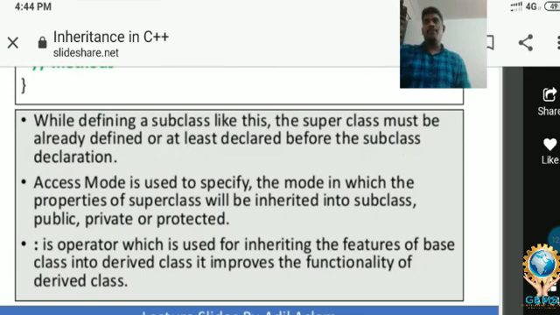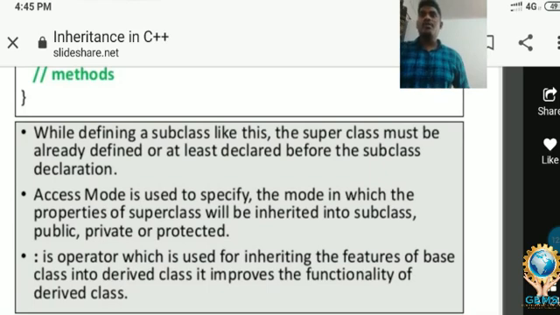Now I will explain what the access mode is and what the colon is. Access mode is used to specify the mode, whether public, private or protected, in which the properties of the superclass will be inherited into the subclass. So when giving access from the superclass to the subclass, some restrictions are there.